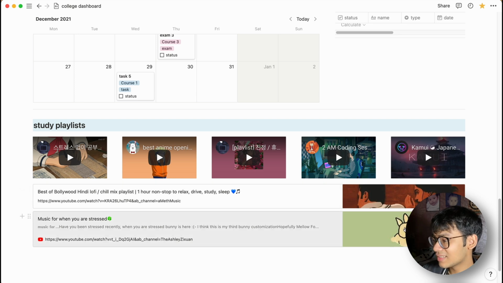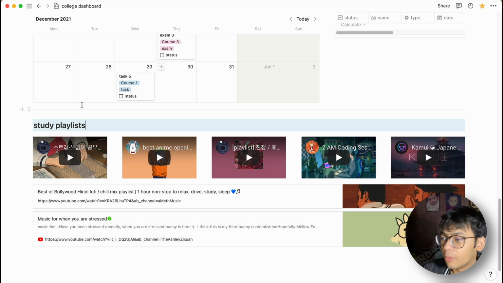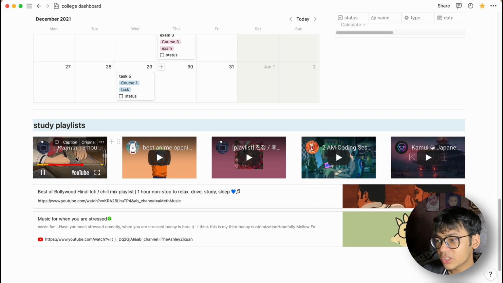And then this is just something that I really like, lo-fi hip-hop only. It's music for when you're stressed. It does actually help. I've tried it a couple of times myself. It's very nice mood lifting music, so you can try that as well. Now these 5 embedded playlists, you can just play them in Notion themselves. I'm not gonna play it right now because my sound is on and I don't want to make anybody up. But yeah, unless you hate ads, you can play it right here. But I advise you to watch ads because they support the creator.